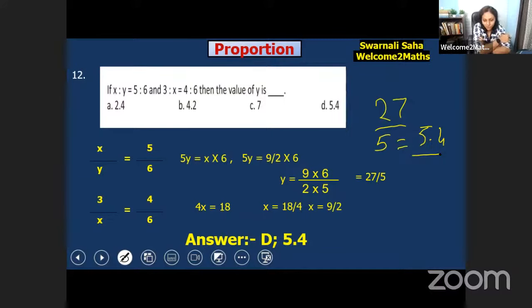No, obviously it's not a fraction because it is not defined. So 1 by infinity is not a fraction. Okay, it can't be determined. Okay, so 5.4 is the answer.